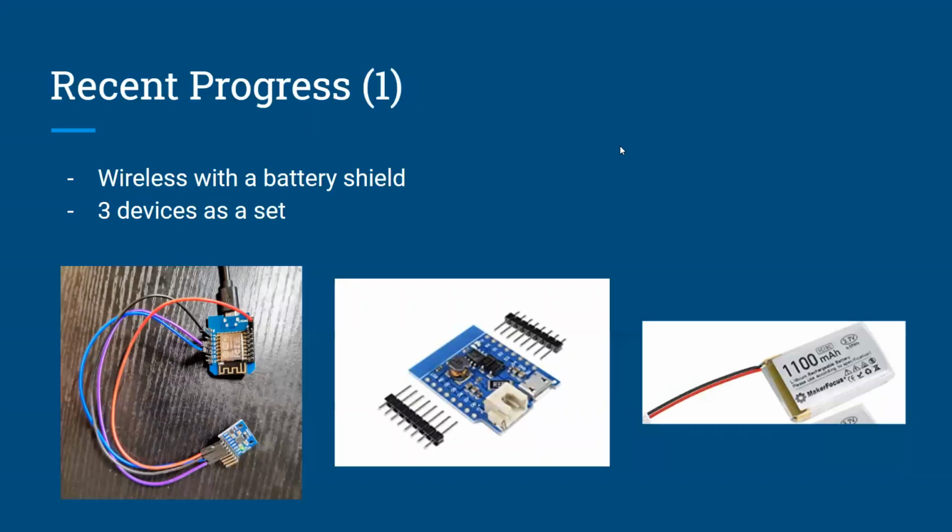The next part is the recent progress. First, for the basic setup of our hardware, we are using a board, Wemos D1 Mini, which is light, small, and Wi-Fi available, connected to an IMU. To make it portable, we will use a battery shield and a rechargeable battery. To fully capture the information we want, we plan to use 3 of these devices as a set, which binds to the user's 2 arms and also the chest.